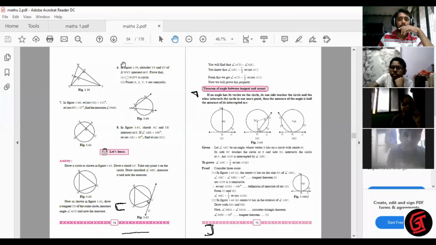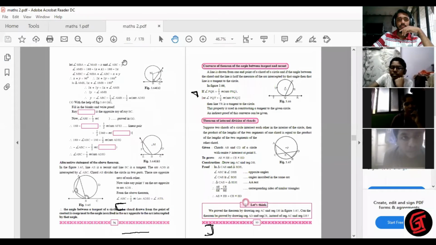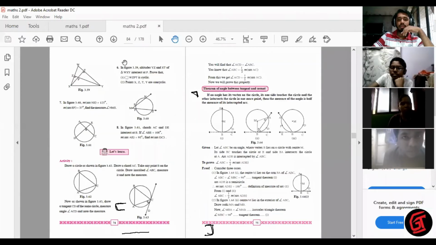Excuse me, Glenn. Glenn, can you please repeat that second one again? My internet connection is bad. Which second one do I have to repeat again? Glenn, this second figure, you were explaining.